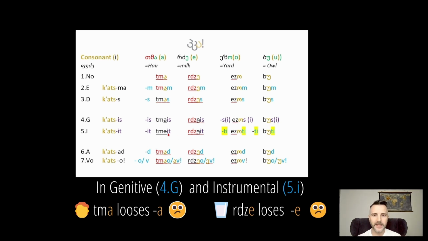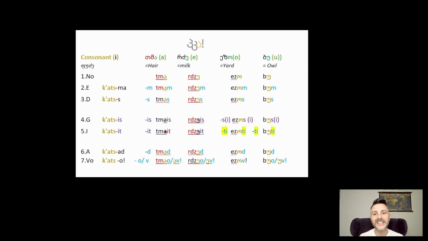And in the instrumental case, they also lose their vowel. The A disappears, so it becomes tmit and rdzit. So it's not tma'it. It would be amazing if it stayed, because in the other case, with the O and the U, it doesn't go anywhere. It does actually stay. And in a perfect world, it wouldn't undergo kvetsa, where the vowel is removed at all, and they would just be vowels right to the bottom in each of the lines, and then it would be a little bit easier, but then that wouldn't be Georgian, would it?